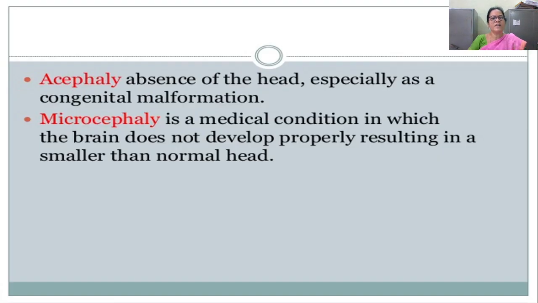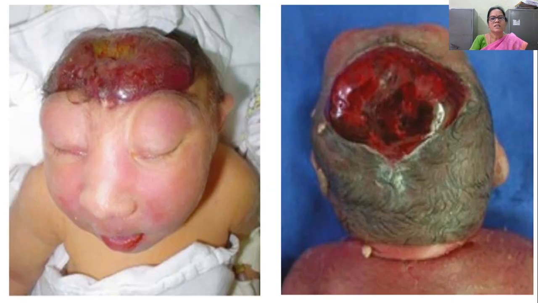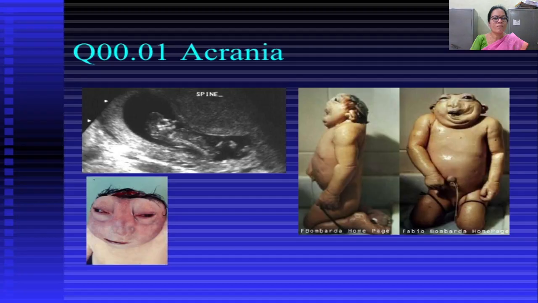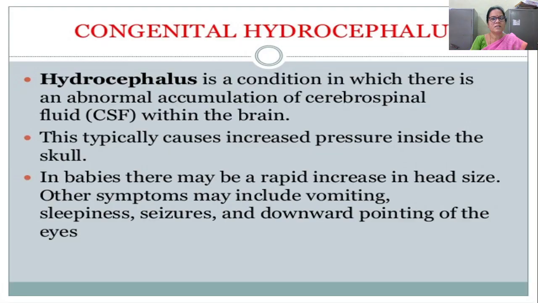Next, acephaly, it is the absence of the head, especially as a congenital malformation. And microcephaly, it is a medical condition in which the brain does not develop properly, resulting in a smaller than normal head. I think in pediatrics, you might have studied different congenital abnormalities. So this is the picture. See, acrania, without any cranium, without any head.